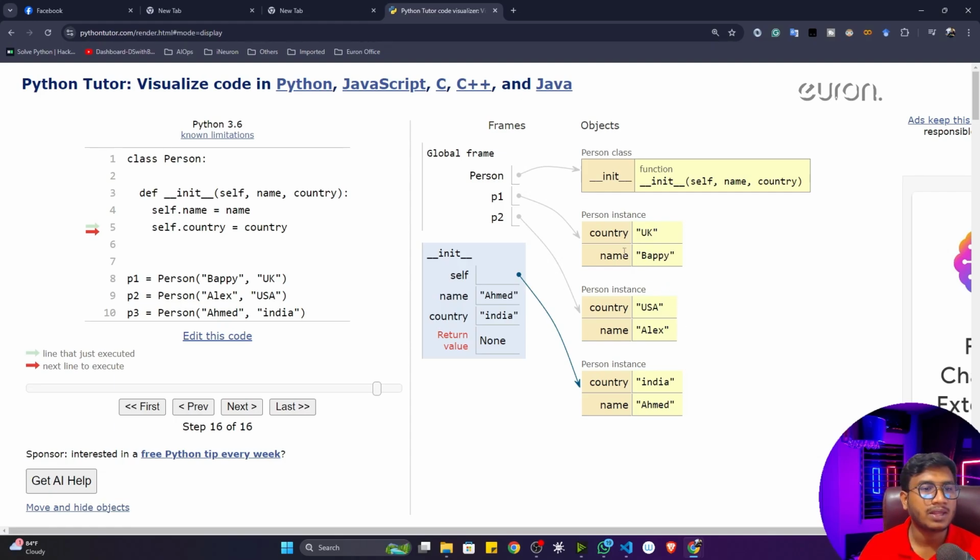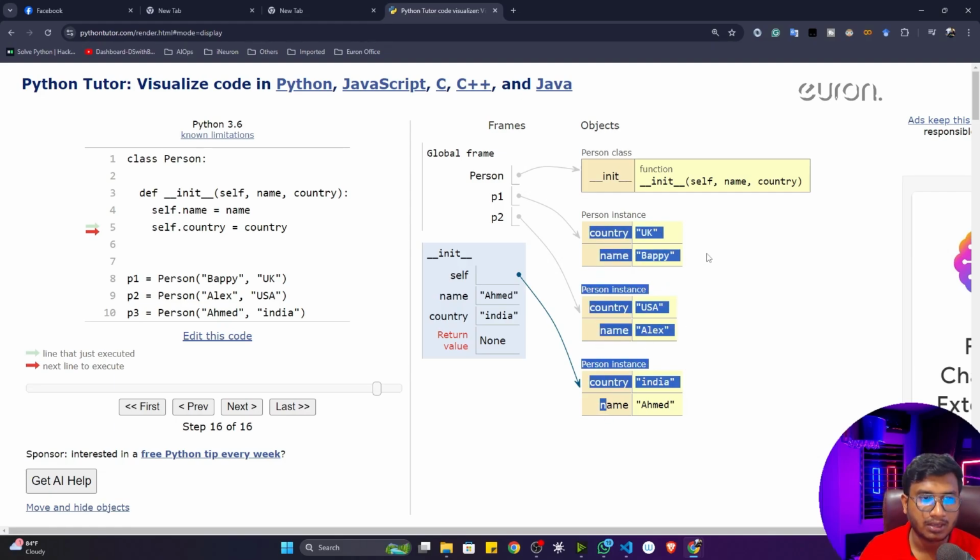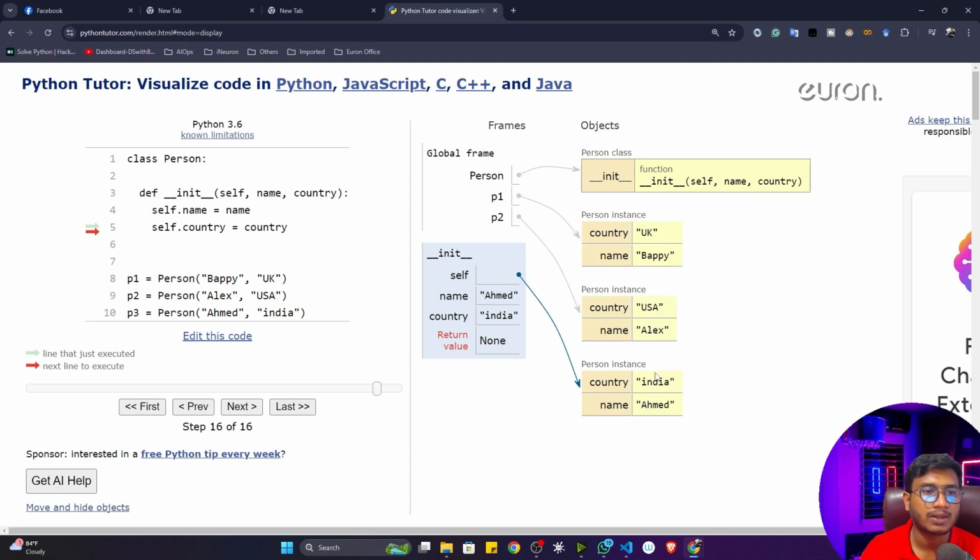That means what is happening? You are using the same variable name, but inside that you are storing a different value, and you are creating a different object. This is the idea, and this is actually called an instance variable inside OOP. It's a very powerful variable. That's why OOP is very powerful, because with the help of OOP you can handle very big applications. That's how you can use the same class for multiple tasks.